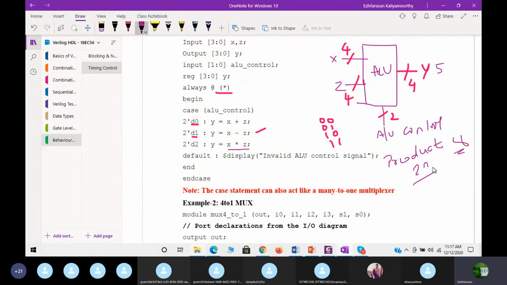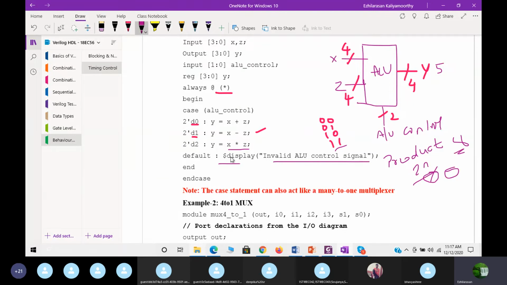You can try binary multiplication with 4-bit numbers and you will get 8. But here y is only 4, so only 3:0 will be considered. Only the least significant 4 bits you will get as the output, and the upper bits will be truncated. Now, when ALU control is 1, 1, it will display an invalid ALU control signal.